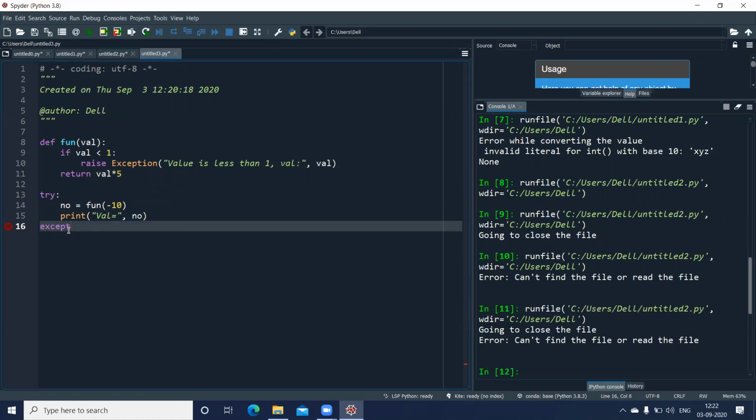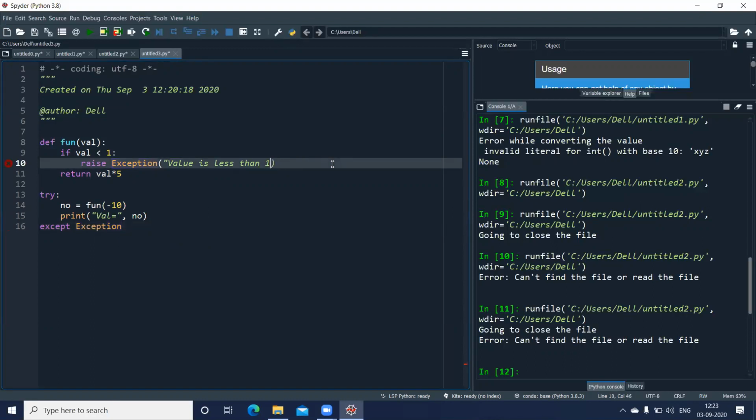So in the except, because I have given raise Exception, I'll write except Exception here. This exception will be raised from this line number 10 if the value is less than 1. Because I'm passing a string here, let us give only the error message, less than 1, and I can write as E here.